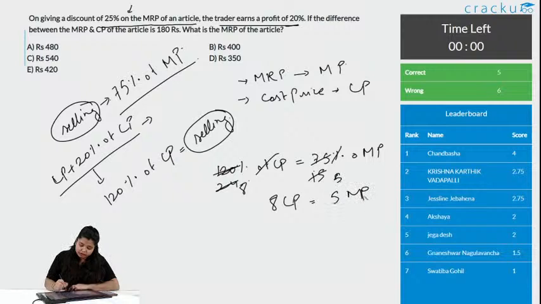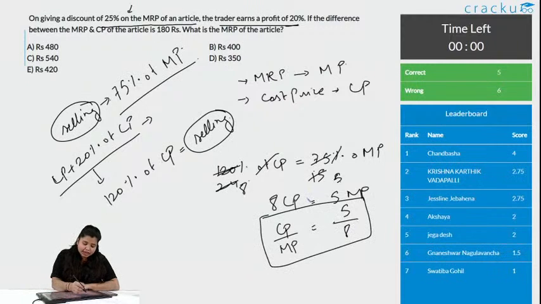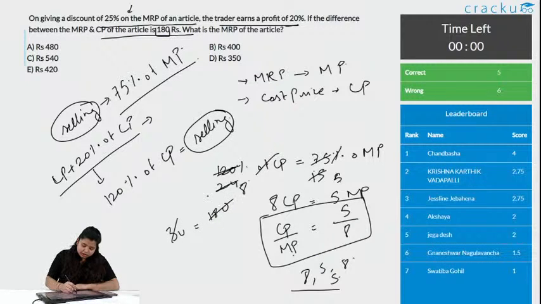What is the ratio of cost price and marked price now? What you get is CP by MP equals 5 by 8. The difference between them is 180 rupees. What is the difference between 5 unit and 8 unit? Obviously, in positive, 3 unit is equal to 180 rupees. So, 1 unit is equal to 60 rupees.